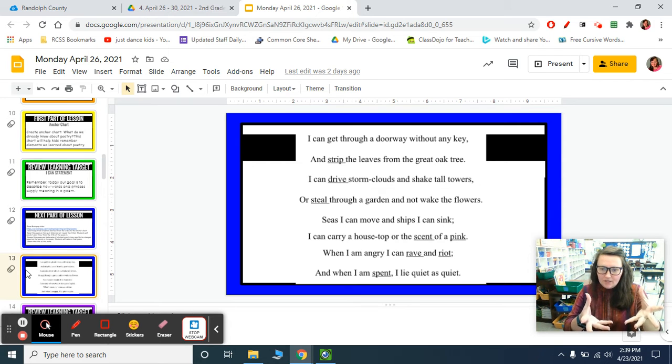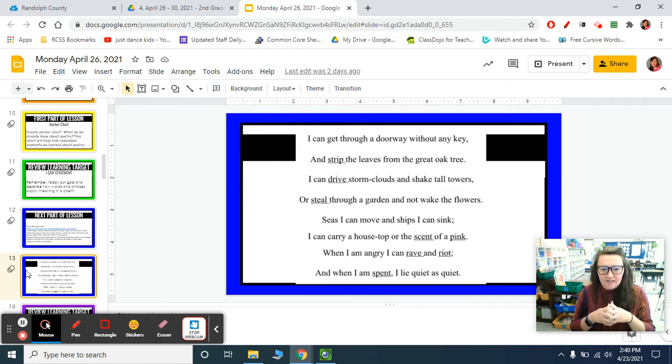Steal at one point means to take something that doesn't belong to you. Or, in this case, steal means to sneak through the garden and not wake the flowers. Seas I can move and ships I can sink. I can carry a housetop or the scent of a pink. I think a pink is a type of flower.